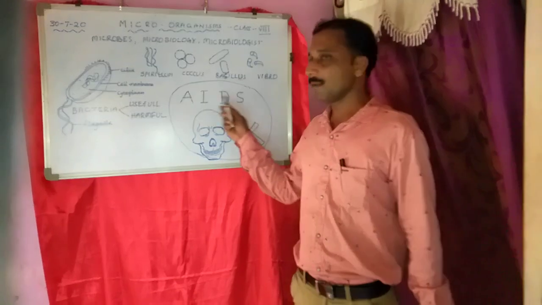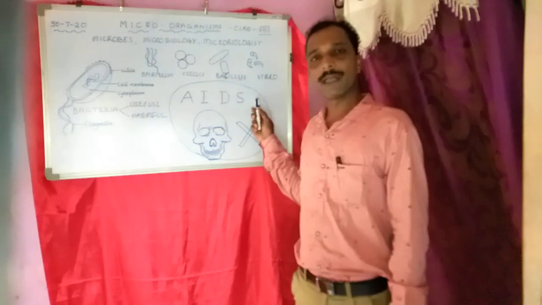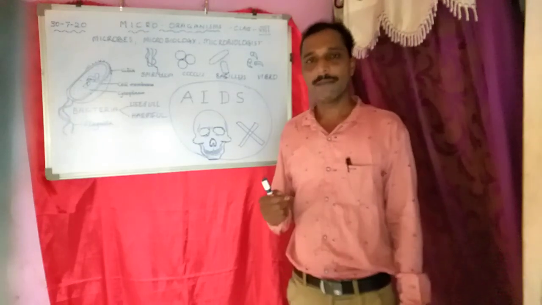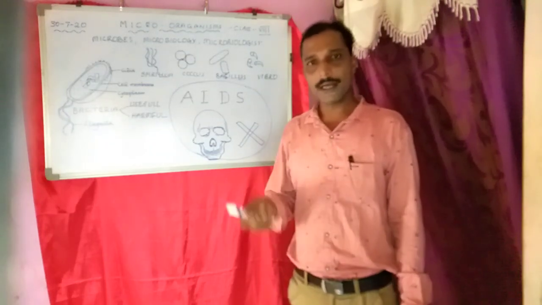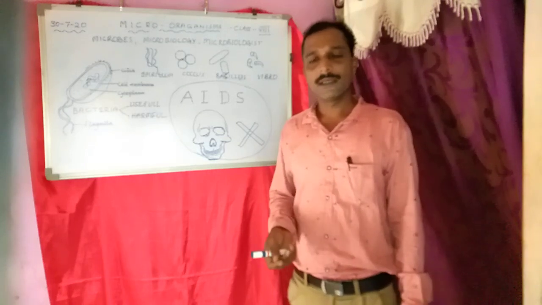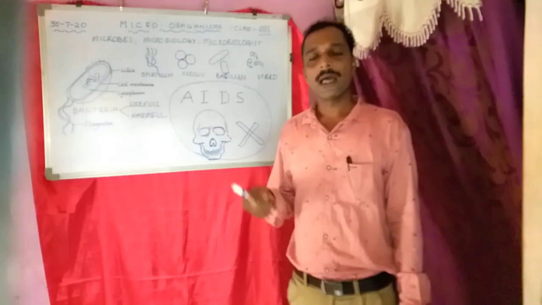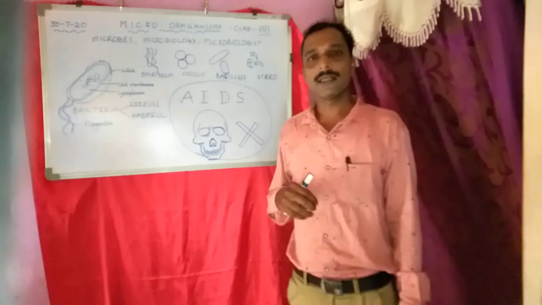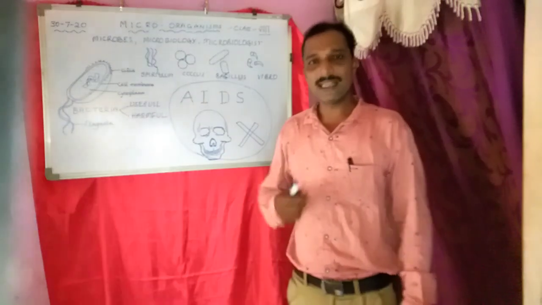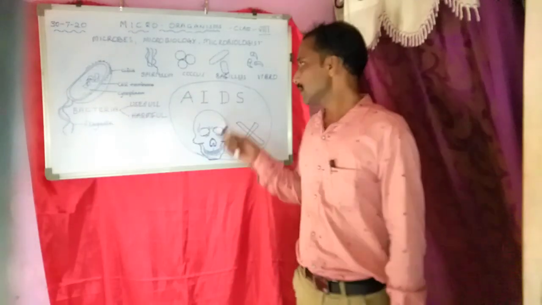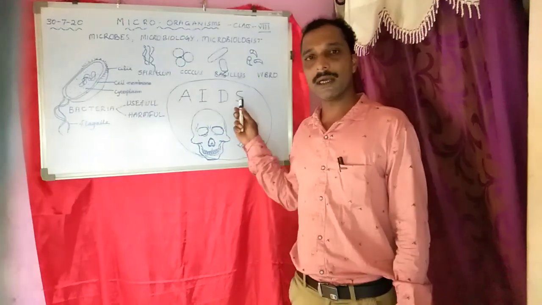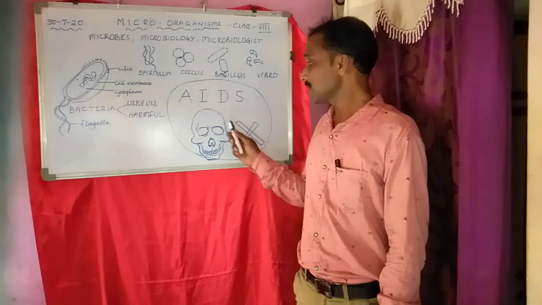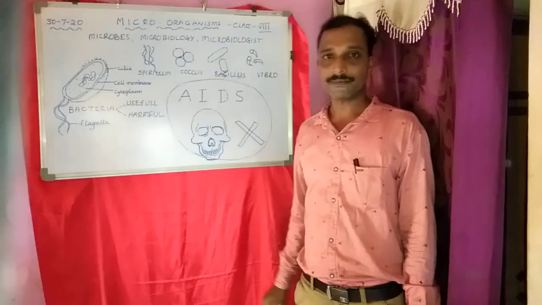A person suffering from AIDS will have symptoms like hair loss, memory loss, loss of appetite, starvation, skin allergies, cancer, constipation, and low metabolic rate. He will have a bunch of diseases. So such a dangerous disease is AIDS.